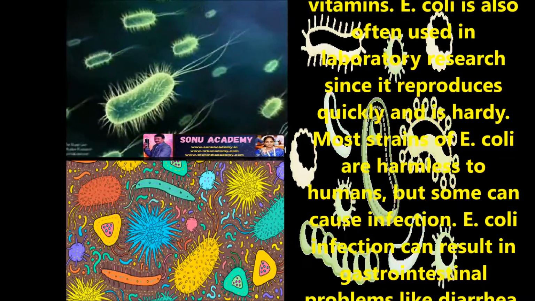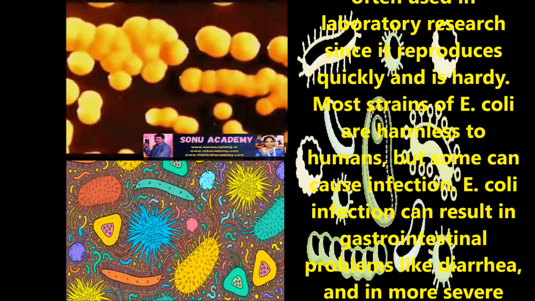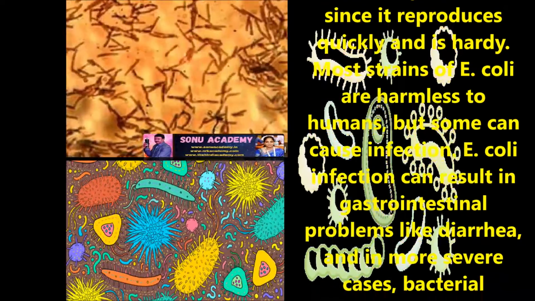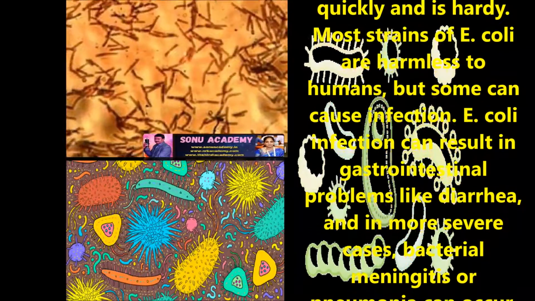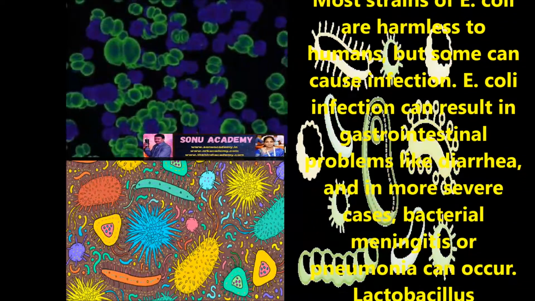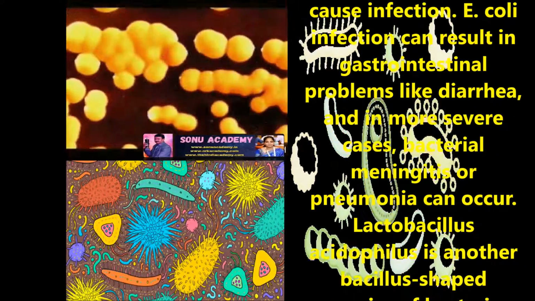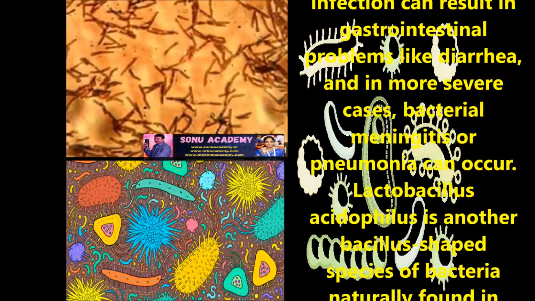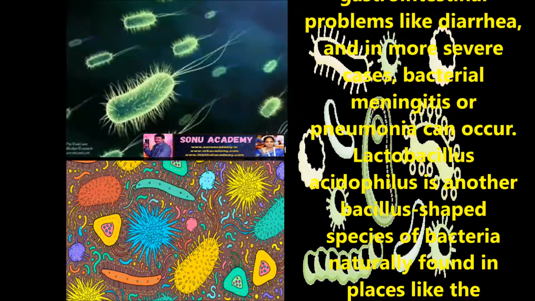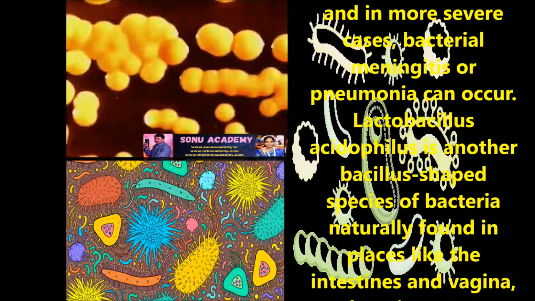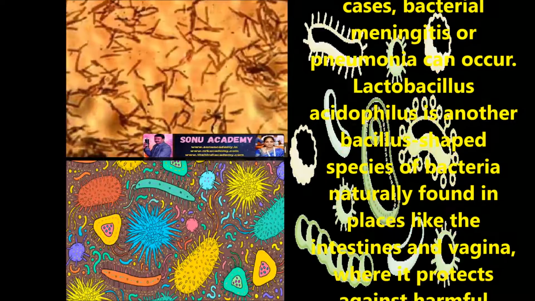Most strains of E. coli are harmless to humans, but some can cause infections. E. coli infection can result in gastrointestinal problems like diarrhea, and in more severe cases bacterial meningitis and pneumonia can occur.